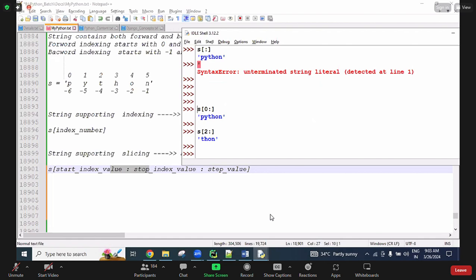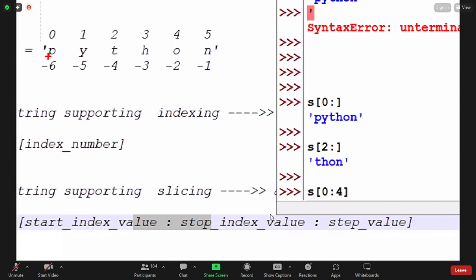Now here, starting from 0 and ending with 4. You can check it here: starting from where? 0. Ends with what? 4. The start is inclusive, including 0 onwards. The end is exclusive, so the n minus 1 rule applies: 4 minus 1 is 3. So we get up to index 3 only. Whatever the end value number is, the index before that is the last one included.